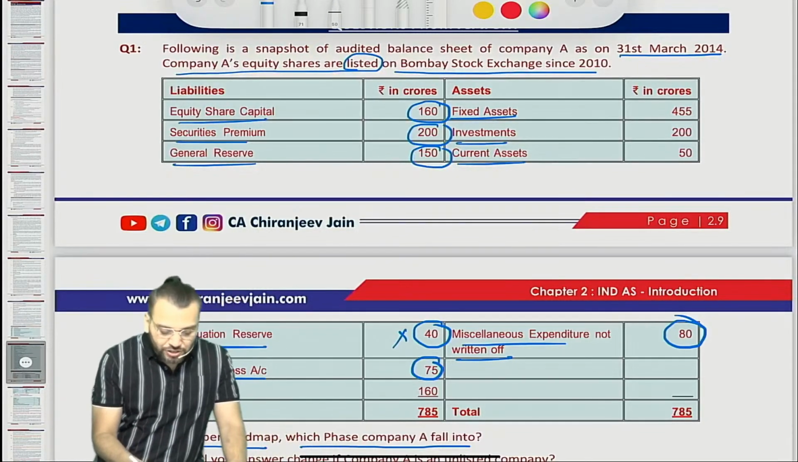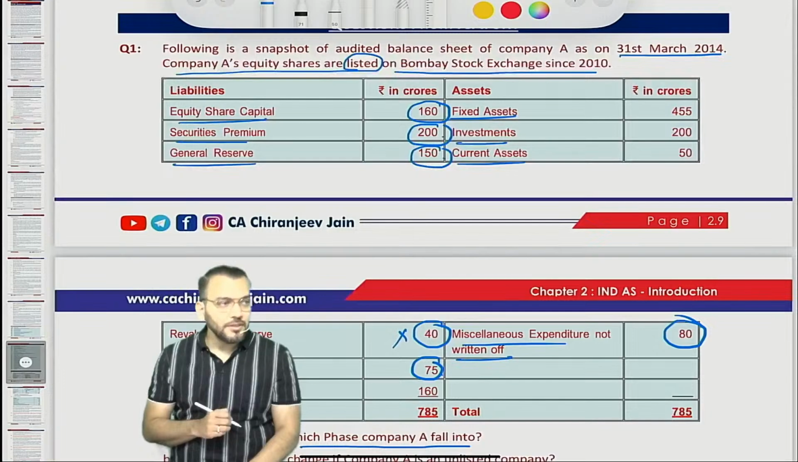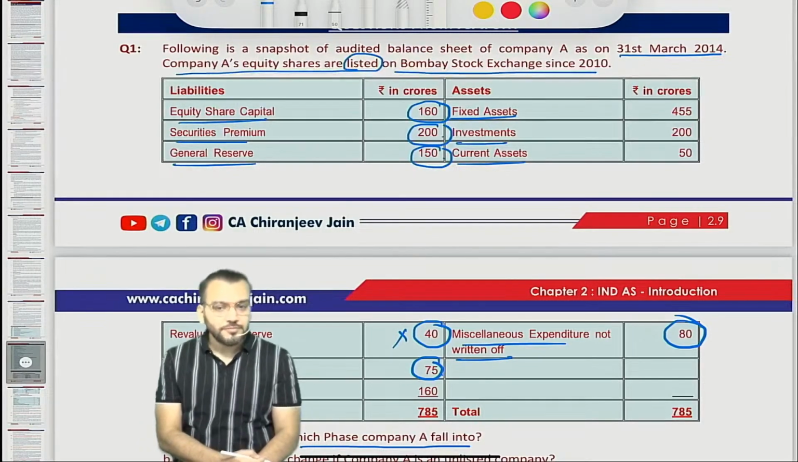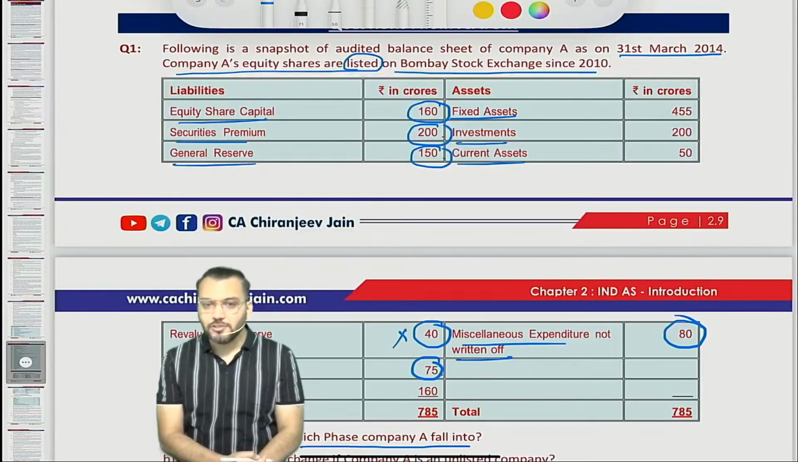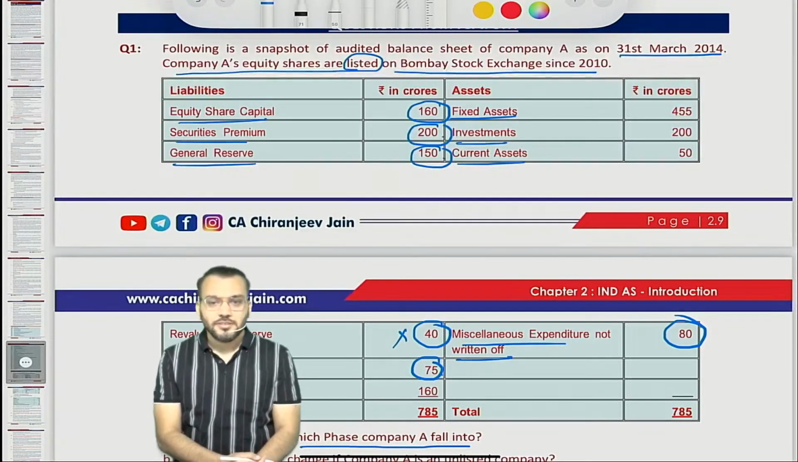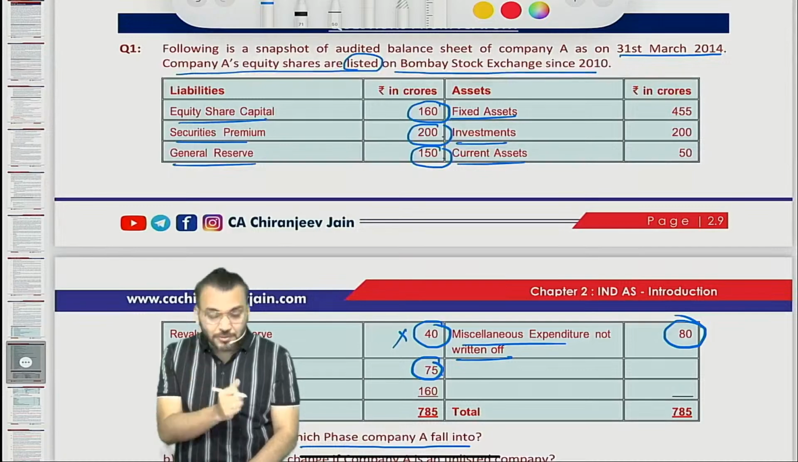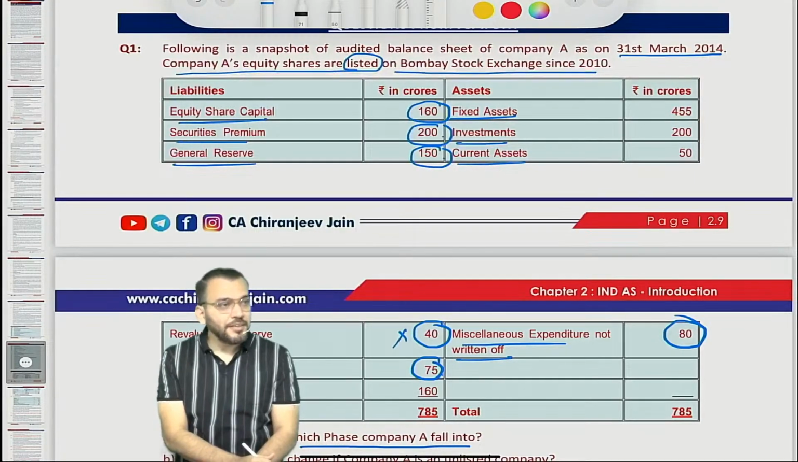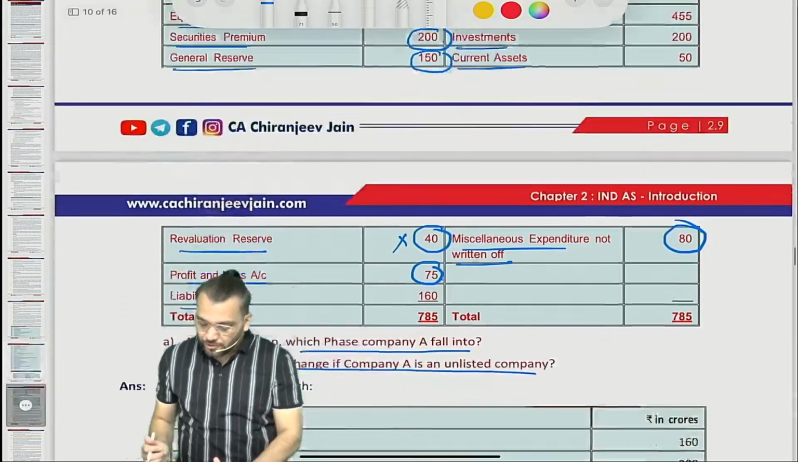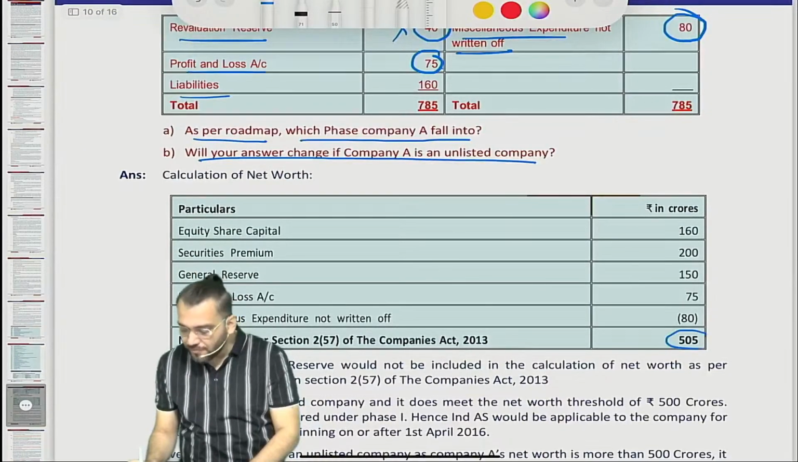So what is the answer? 160 plus 200 plus 150 plus 75 minus 80. How much is it coming? You don't have a calculator. Wow. Class, you are coming without a calculator. Tell me, fast. How much? 500? 505. You can see they have also calculated 505 crore.